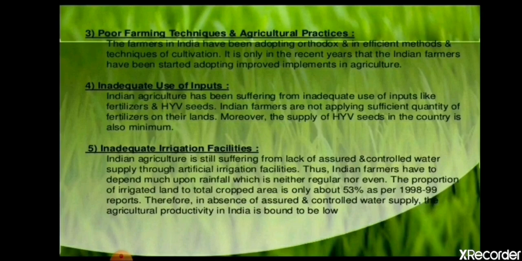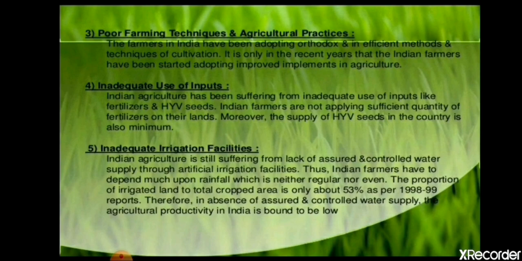Let's see the next problem: poor farming techniques and agricultural practices. In India, there is still a very strong need for introducing new agricultural techniques, new ways of doing farming, as well as new equipment and new agricultural tools. Small farmers are still working by hand, using only their labor for growing crops on fields. So it is very important to provide them efficient methods and techniques of agricultural practice.